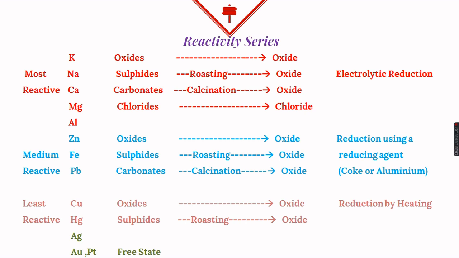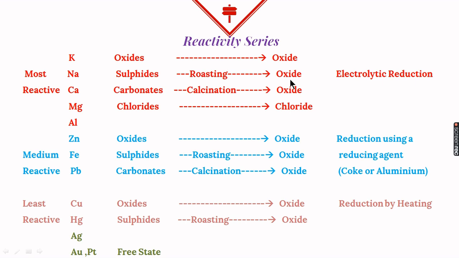Now to extract the metals further, first of all these compounds are converted into their oxides. Now here we have two questions, why are they converted into oxides, and then how are they converted into oxides. So first we will see why are they converted into oxides. Now we are trying to obtain metal from the compound, and from an oxide it is very easy to obtain a metal by reducing it. But reducing sulfide and carbonate to obtain metal is difficult. So we first convert them into their oxide, and then reduction of this oxide is done to obtain the metal.